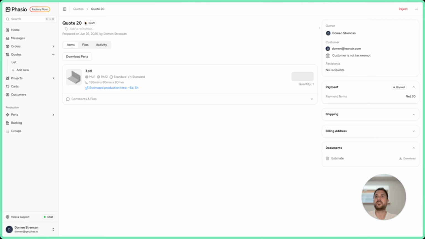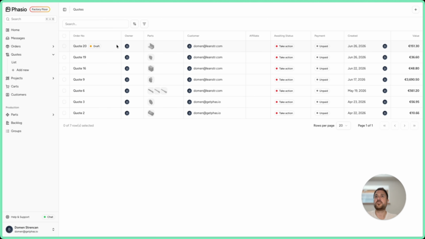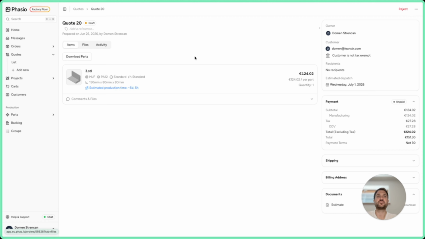You have a very clear icon here stating draft. Also, in the table, you can see immediately this quote is in the draft status, it's not active. What you can do, you can reject it, or you can simply edit it before you're ready to send it to the customer. So if you send it to the customer, we just take the quote and convert it to the standard quote, right? And you can accept it and whatnot.